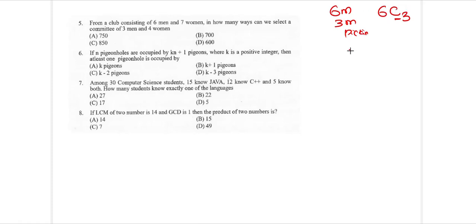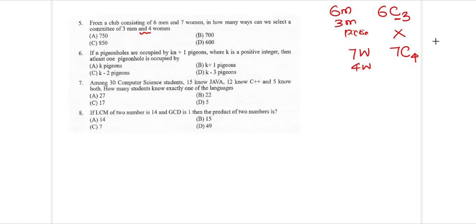And there are 7 women, out of which we want 4 women. So how can you pick 4 women from 7 women? It is 7C4. So I can pick 4 women from 7 women in 7C4 ways. You want a committee of 3 men and 4 women, and whenever you have the word and, you will have to multiply.